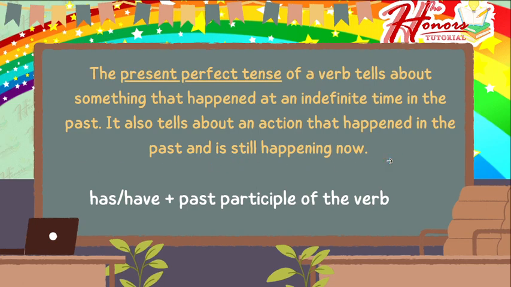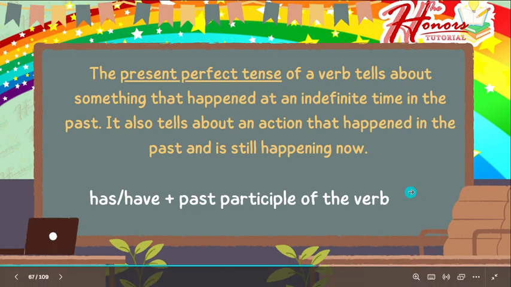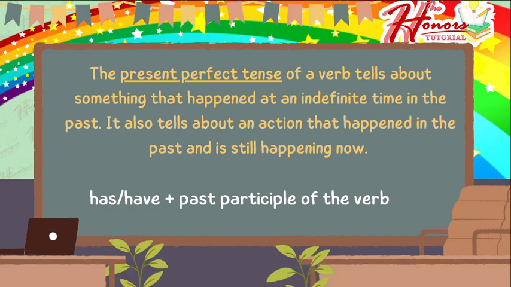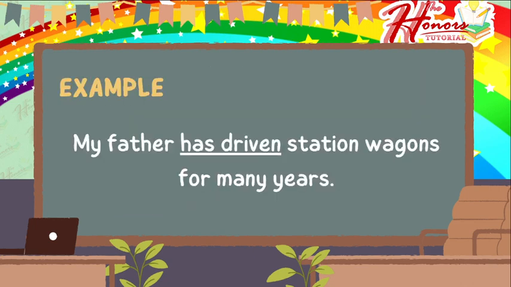So in order for you to construct a sentence with present perfect tense, you may follow this formula. You may have the subject plus has or have and then the past participle of the verb. So if the subject is singular, you may use has, but if it is plural, you may use have. Okay? So let's try to understand this example.